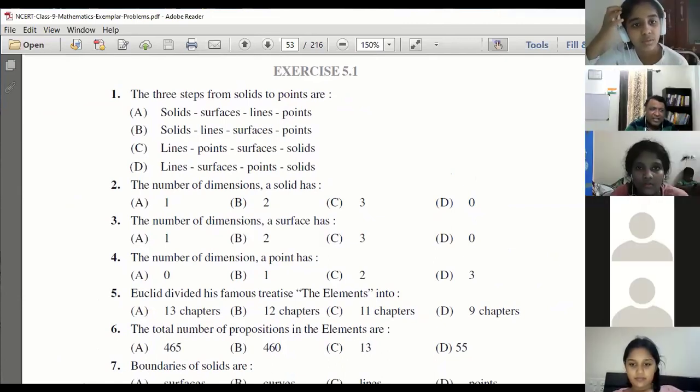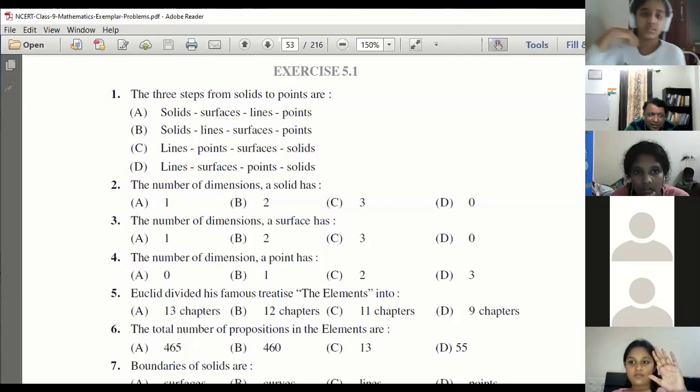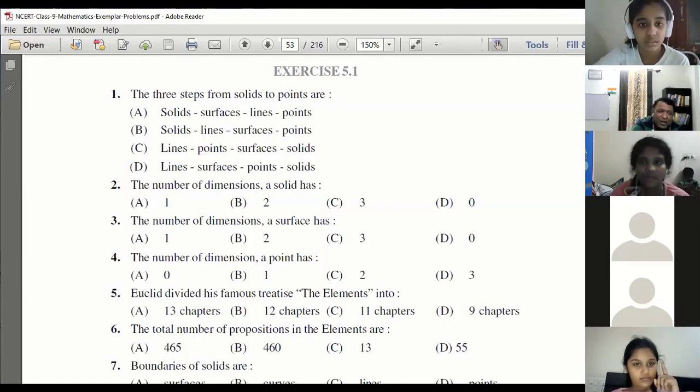First question, the 3 steps from solid to points are... I will not explain. It's all about 1D, 2D, 3D. I told you 0 dimension, 1 dimension, 2 dimension, 3 dimension. I didn't tell you the exact names because I want you to imagine now. So first is 0 dimension, points. Point is 0 dimension.